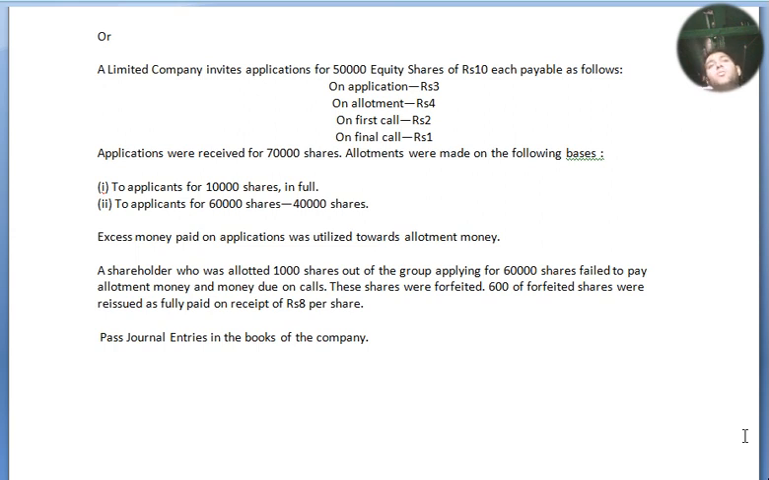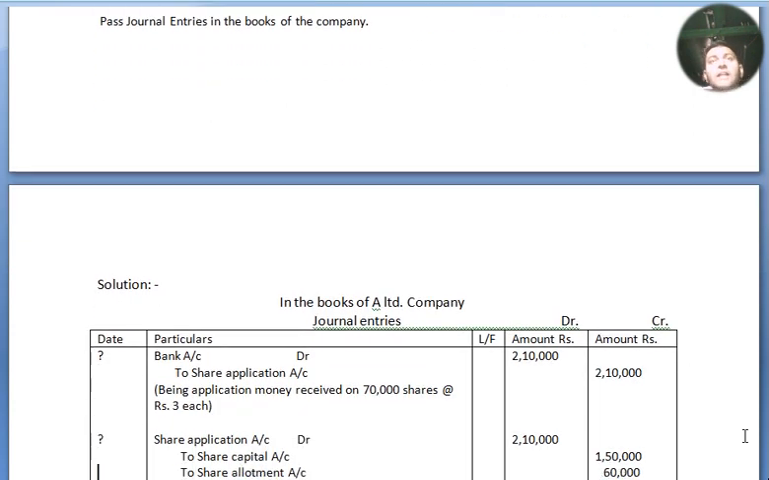A shareholder who was allotted 1,000 shares out of the group applying for 60,000 shares failed to pay allotment money and money due on calls. These shares were forfeited. 600 of the forfeited shares were reissued as fully paid on receipt of rupees 8 per share. Pass journal entries in the books of the company. Now we move to our journal entries.